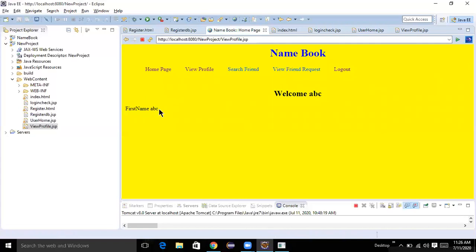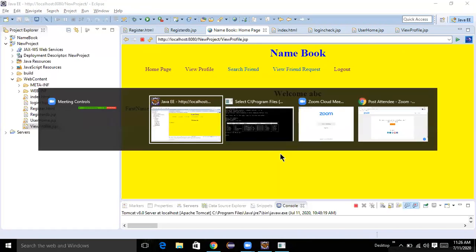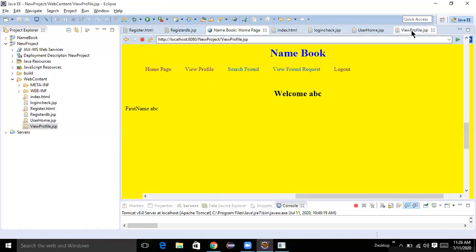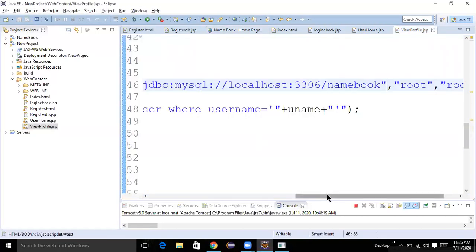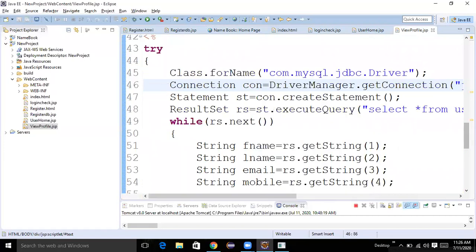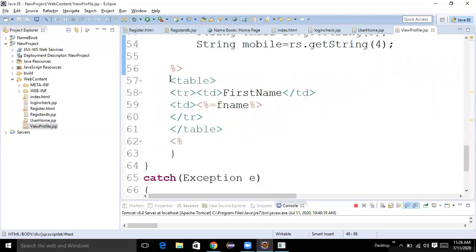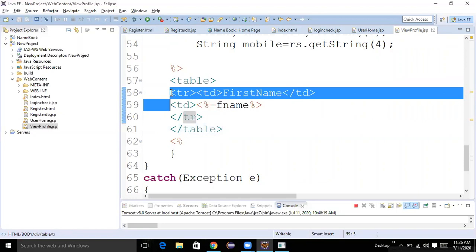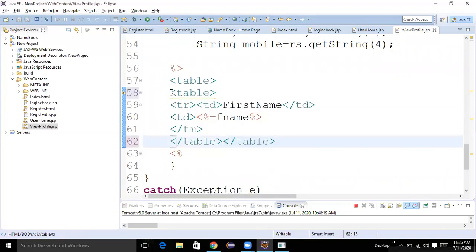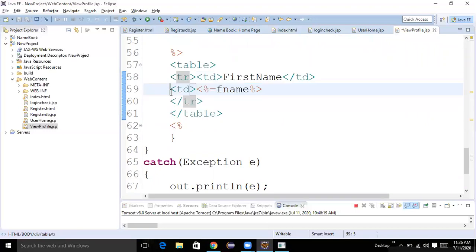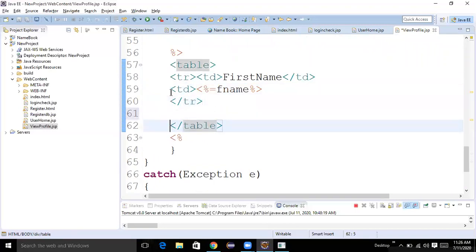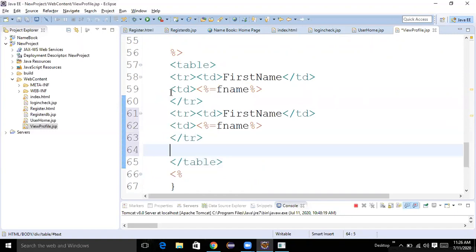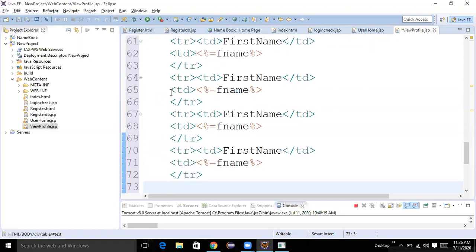First name ABC you are getting. Like that, we need to get remaining all also. View profile. Last name, email, mobile, username.